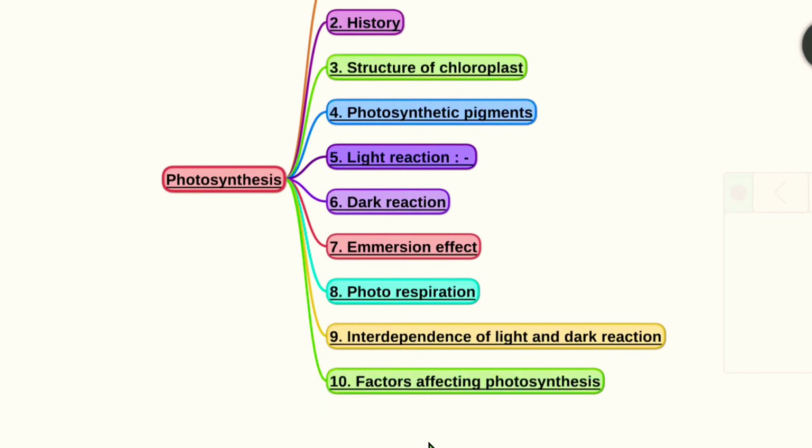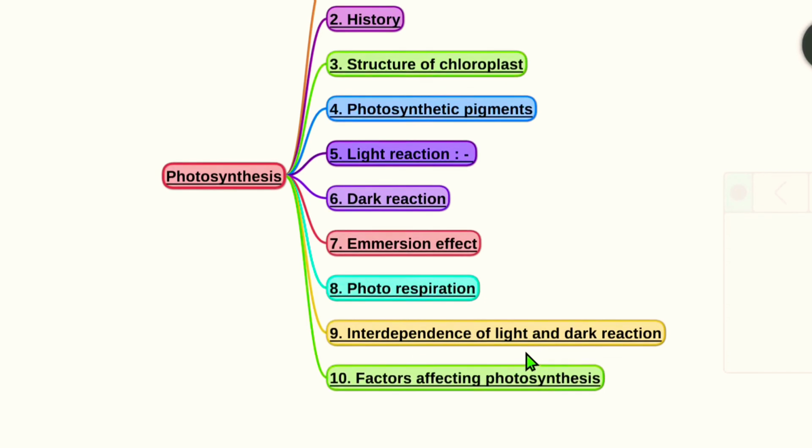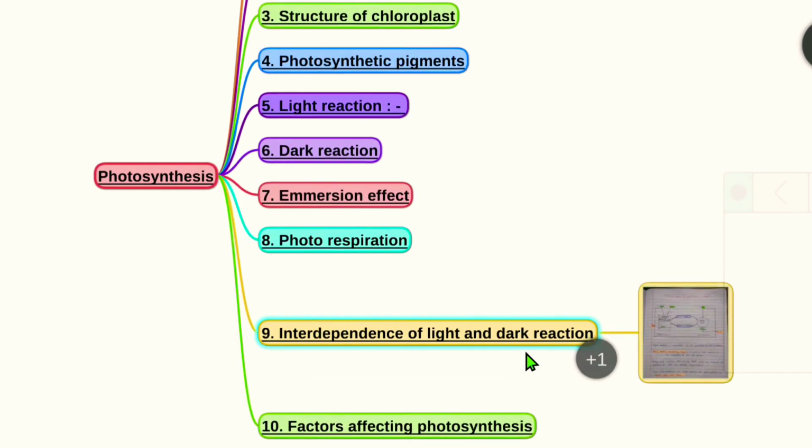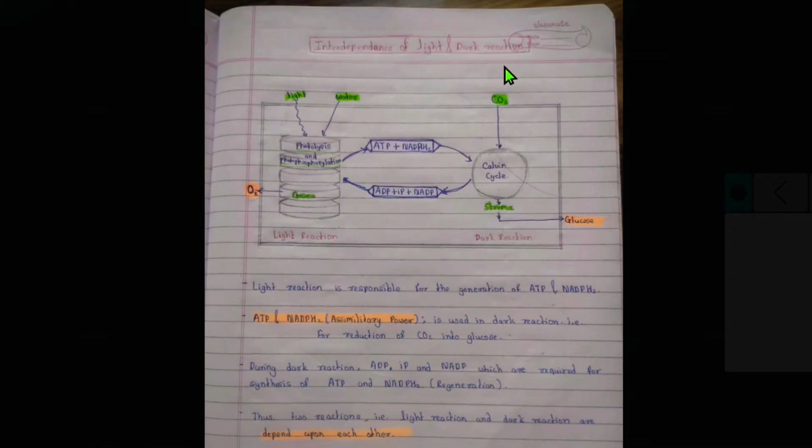So hello friends, this is the last part of this chapter. The ninth part one is interdependence of the light and dark reaction. It is a very important point. We'll see the interdependence of the light and dark reaction. It is grana and it is the stroma. In grana the light reaction takes place and in stroma the dark reaction takes place.